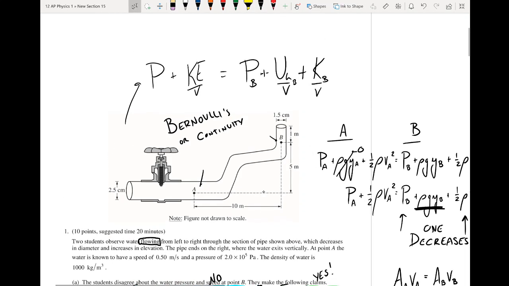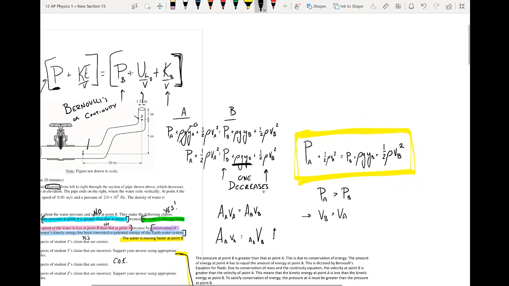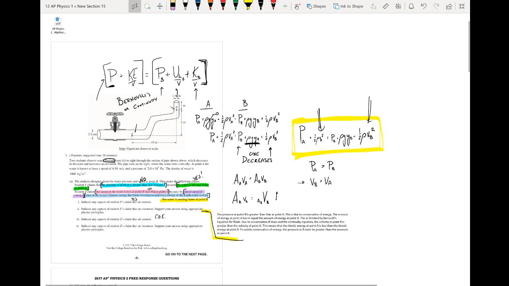So I know a lot of it's coming from the pressure, but we can still say that there was this energy at point A, and that energy has transformed into another form of energy through pressure, potential energy, and kinetic. We can say that that's reasonable. It's a little bit weird to say because we have less kinetic energy at point A than we do at point B, but we can think about energy as this whole, this ability to do work.